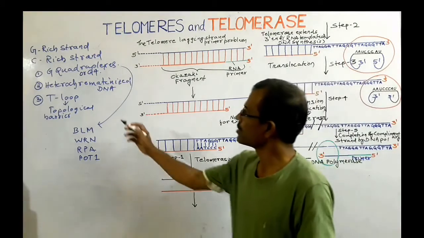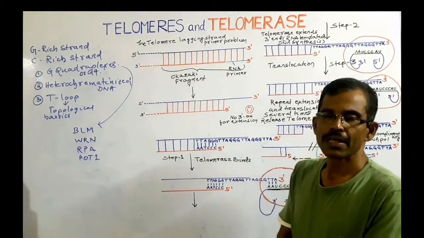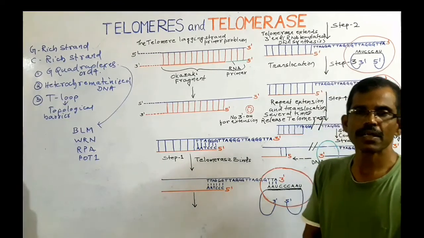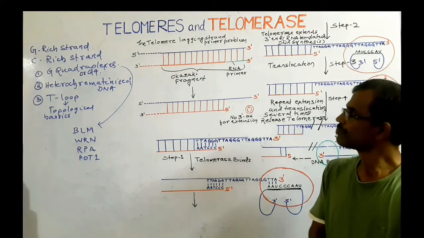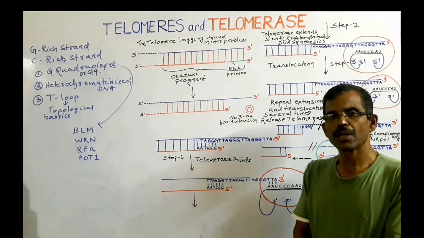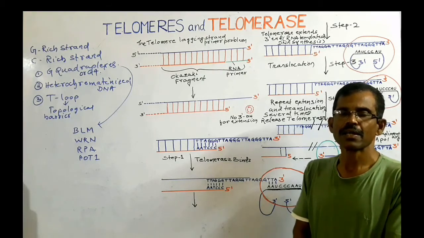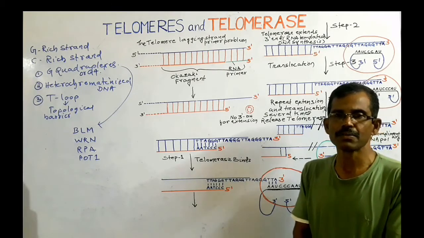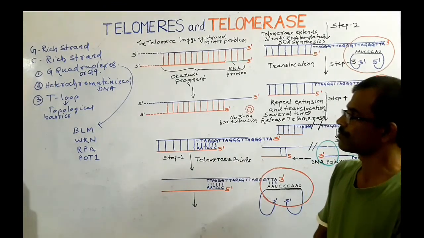The next challenge is heterochromatinized DNA. The DNA that is present in the telomere and also in the subtelomeric region is heterochromatinized. The heterochromatinized DNA is considered as a negative regulatory mechanism for lengthening of the telomere.